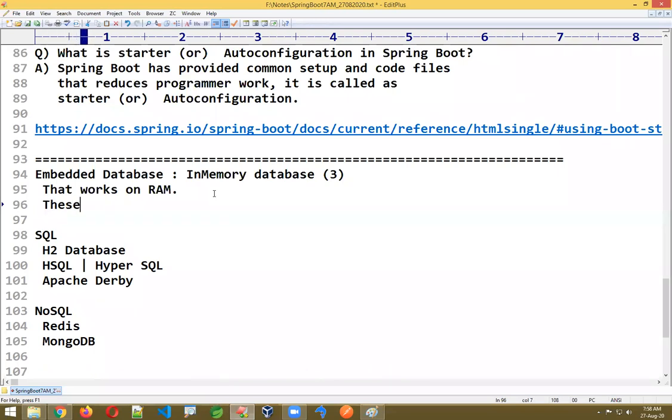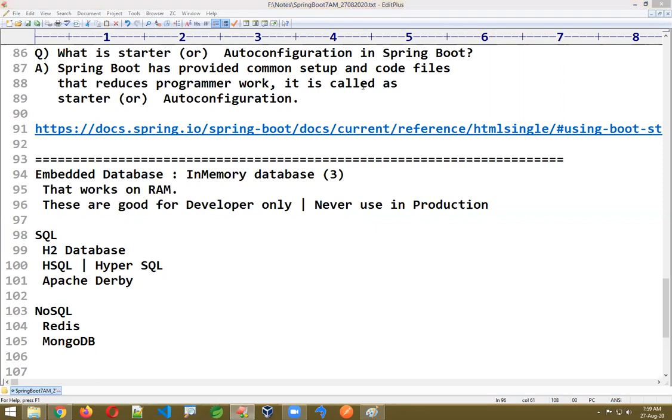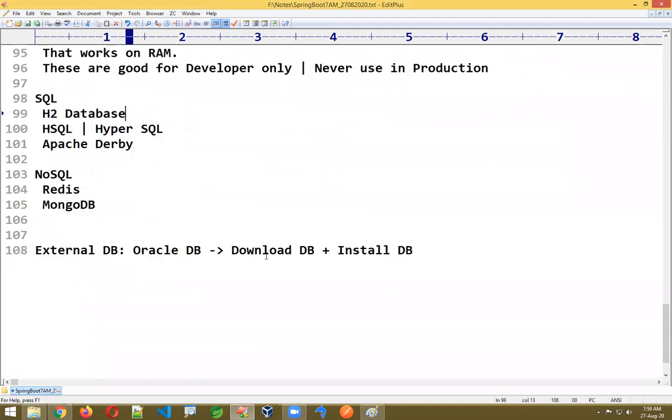These are good for developers only, never used in production. In production, an external database will definitely be used, that is, a downloaded and installed database, or cloud databases.